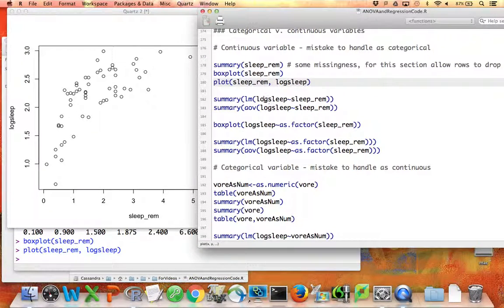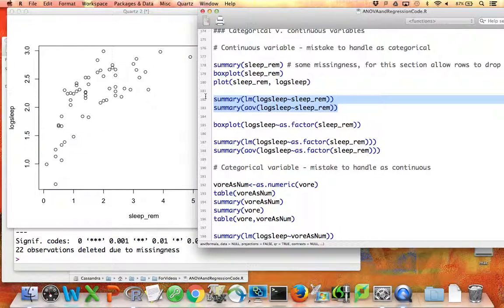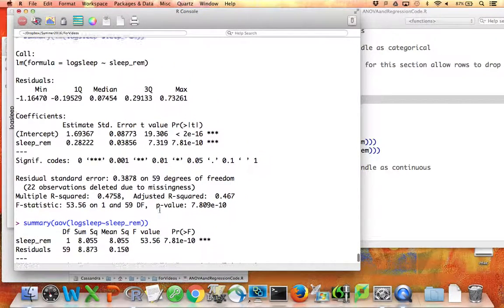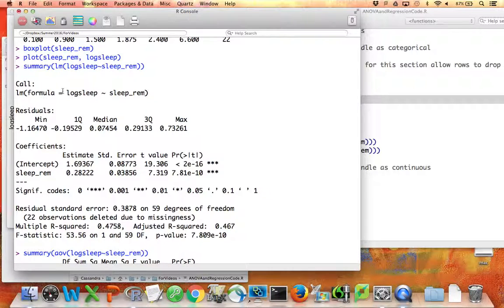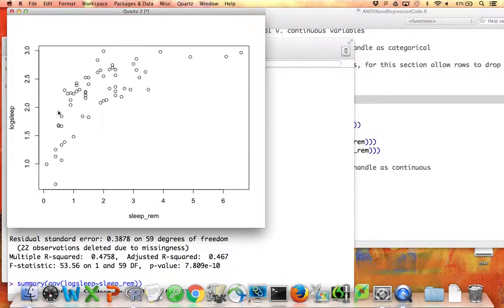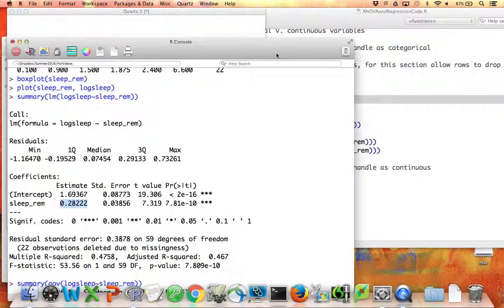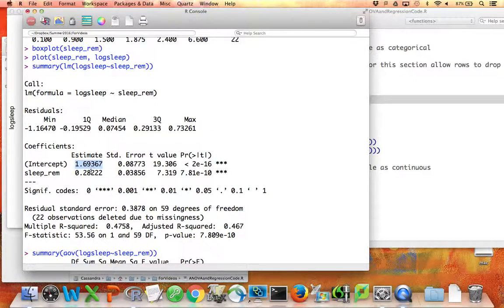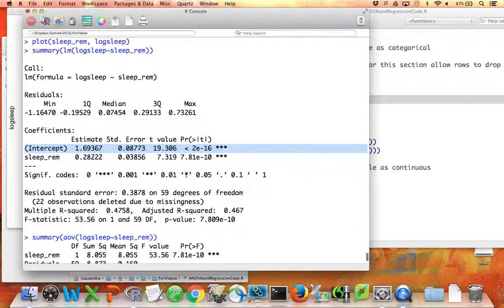Okay, so I'm going to run a regression of log sleep on REM sleep, and I'm going to run the ANOVA as well. These are both the same models, but I want to show you both the regression and ANOVA output. Remember that REM sleep is a continuous variable. Okay, so here's the output from the linear model. I've got estimates of my coefficients. So if I fit a line to this pattern that I see here, even though a line might not be appropriate, if I were to fit a line, its intercept would be 1.7 and its slope would be about 0.3, and we have tests for whether each of those is significantly different than 0. They both do appear to be significant, which makes sense.